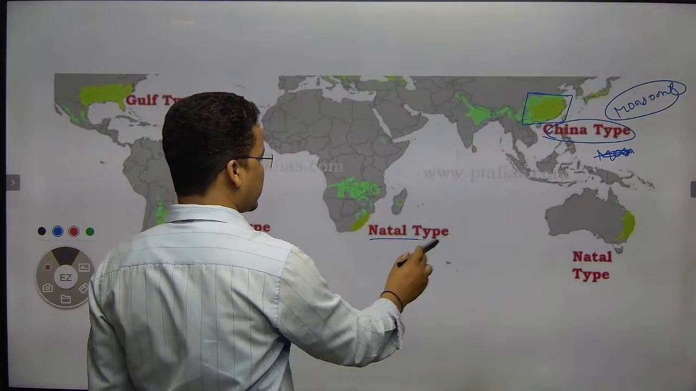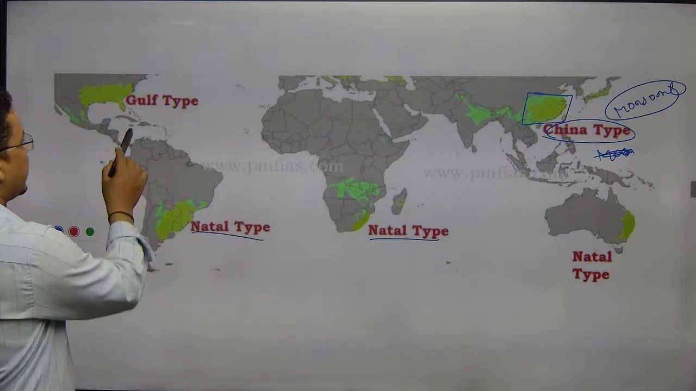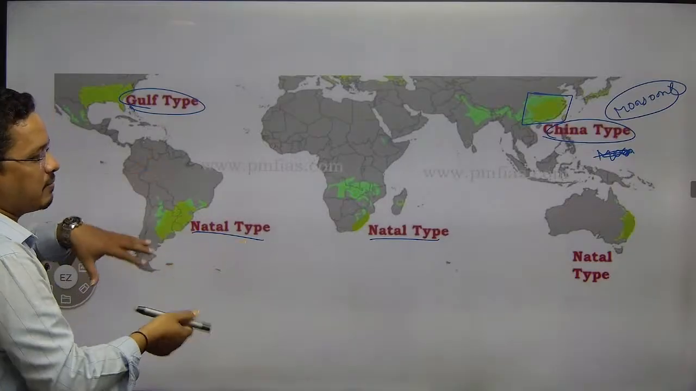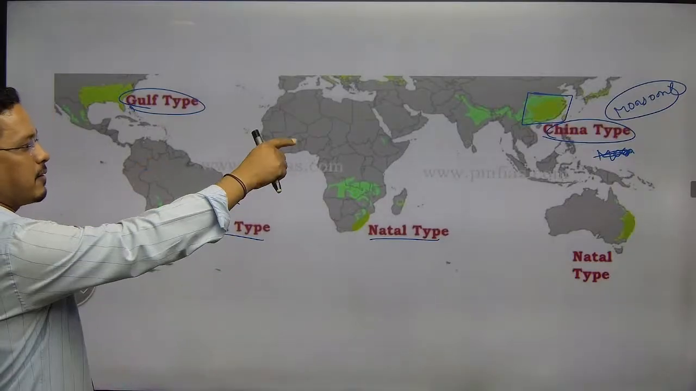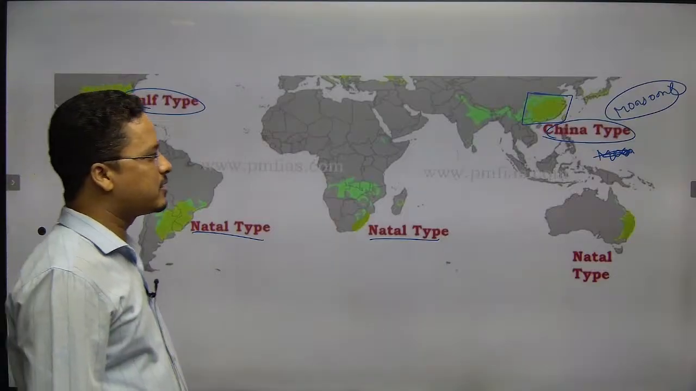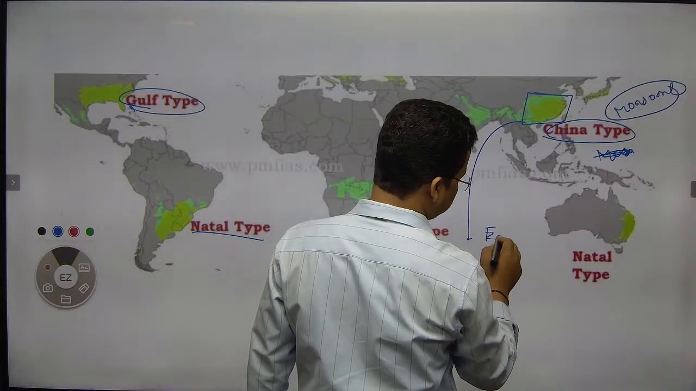And here it is called natal type of climate. Here it is called Gulf type of climate. But all are different names in different areas, but they are the China type of climate. When I say China type of climate, the meaning is that it would be eastern margin.